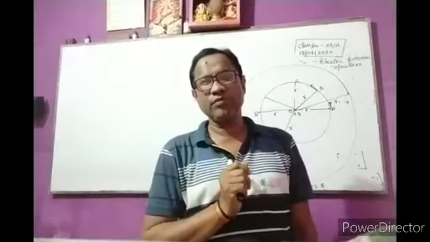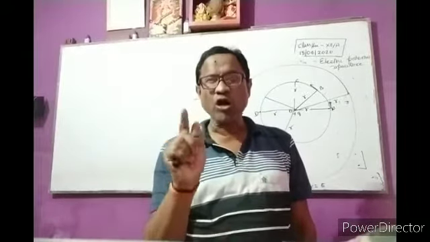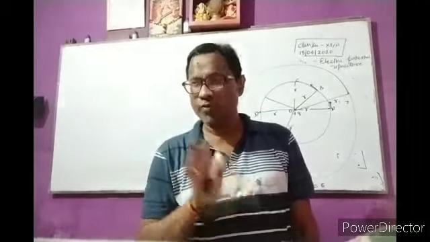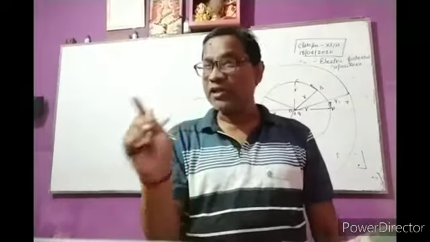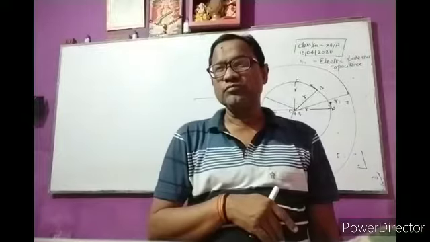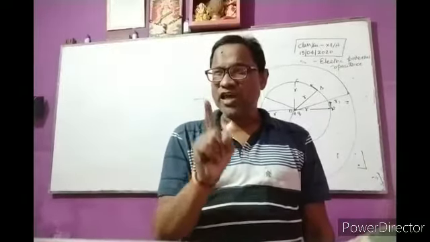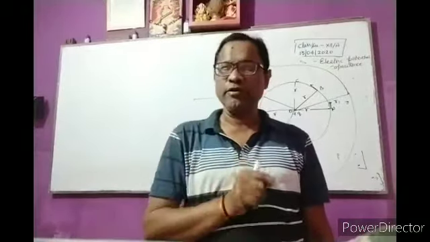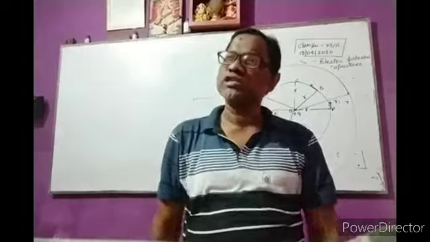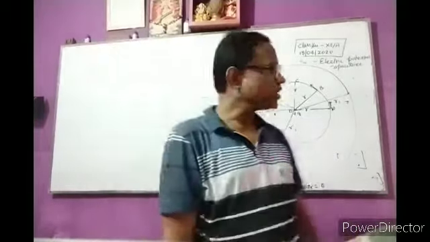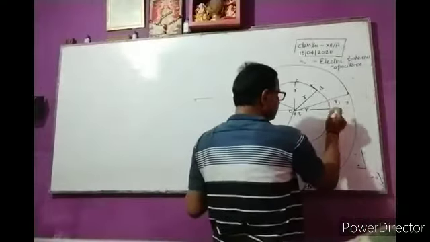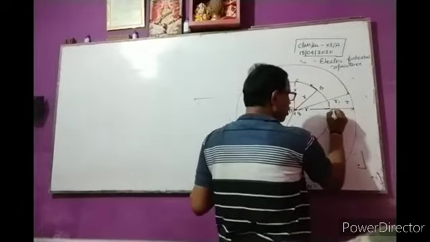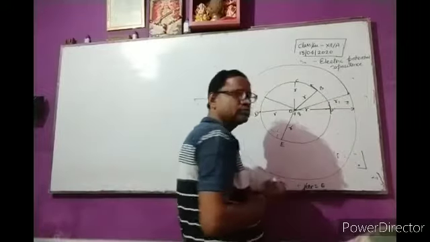In case of a uniform electric field, we know that due to the property of electric field, the field lines start or end normally to the surface. Suppose this is the spherical surface. So the electric field is normal to the surface.